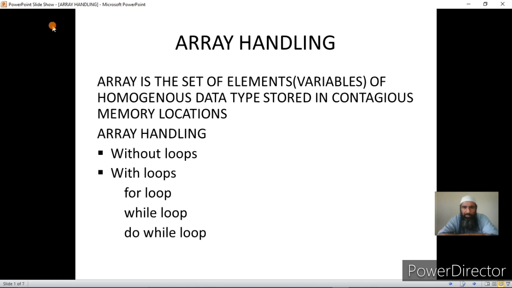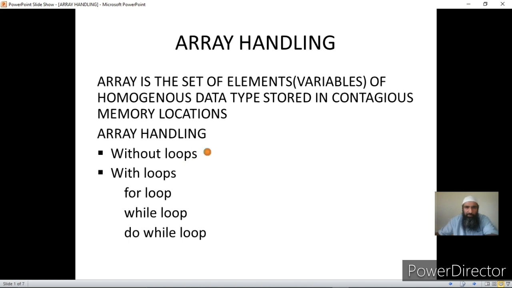By array handling, actually what I mean is inputting the array or displaying the array or using the array elements in some processing, like adding the array elements or sorting the array elements or finding the largest among the array elements, that is comparing the elements, so on and so forth.